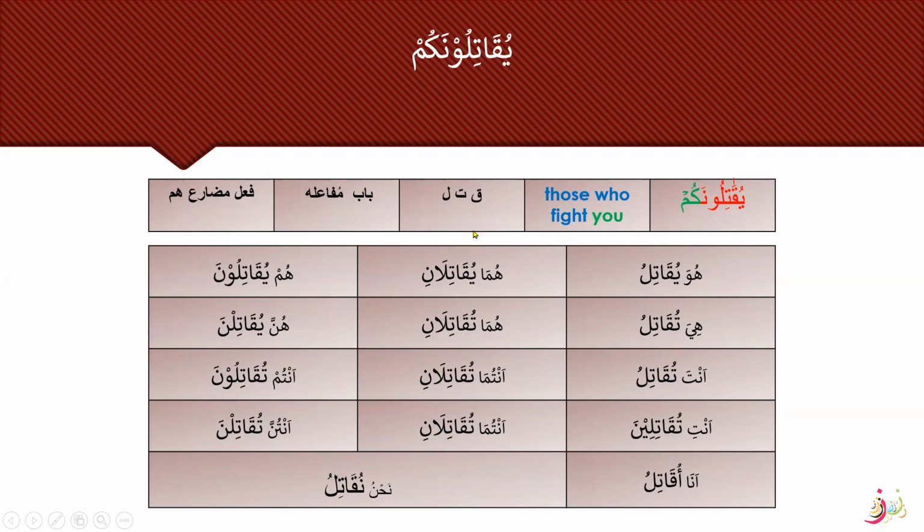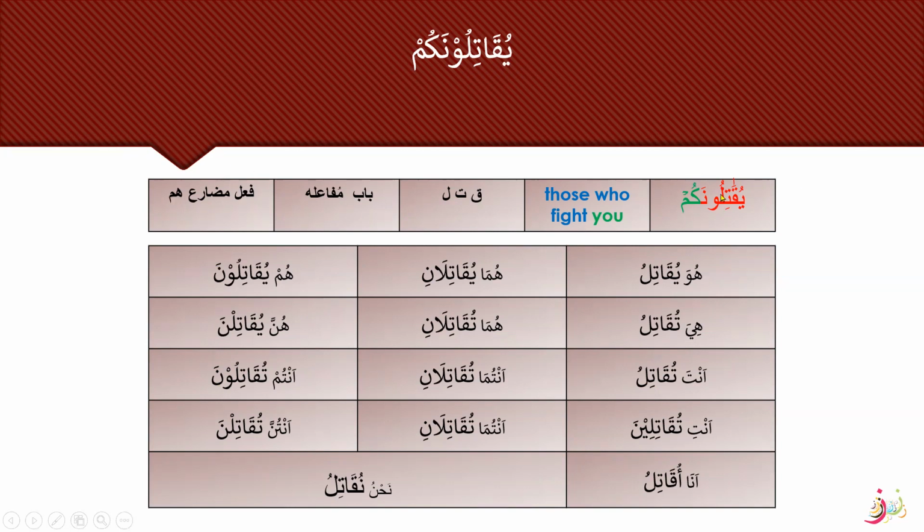The root letters are again Qatala, Bab Mufaila, and fi'l mudari. Alright, so here you can see the Sarf Kabir chart for yuqatiluna. This is how we will recognize which family or which siga it belongs to. Huwa yuqatilu, huma yuqatilani, hum yuqatiluna. All right, this is correct.